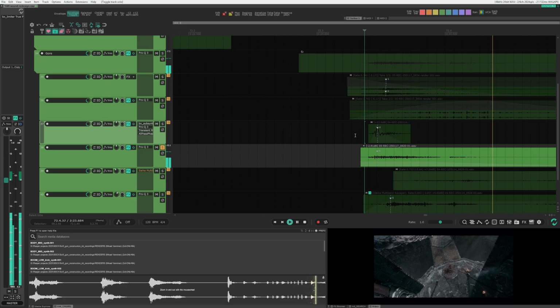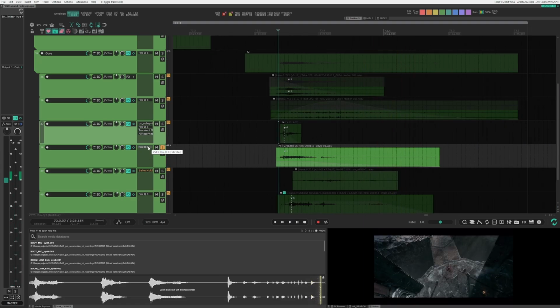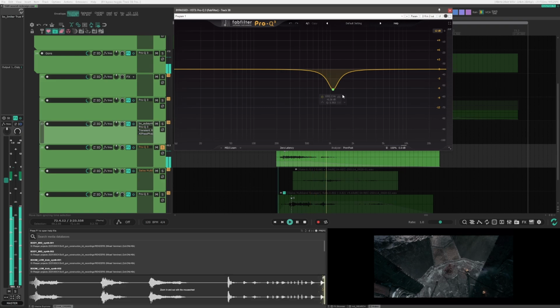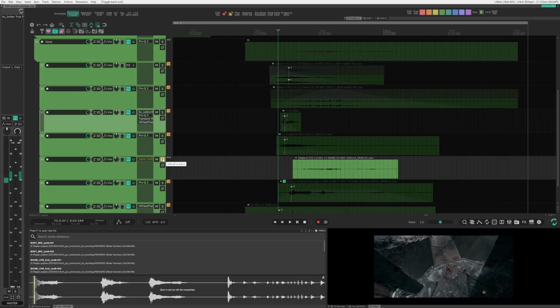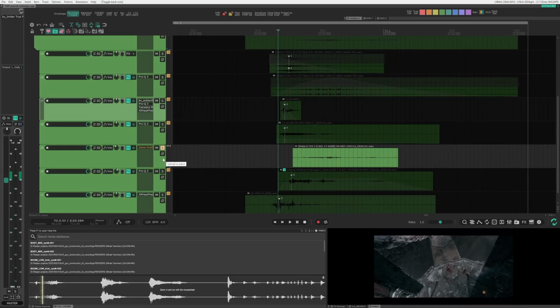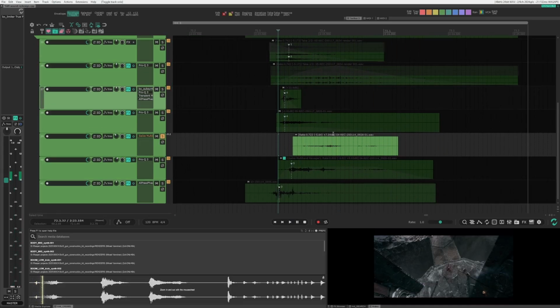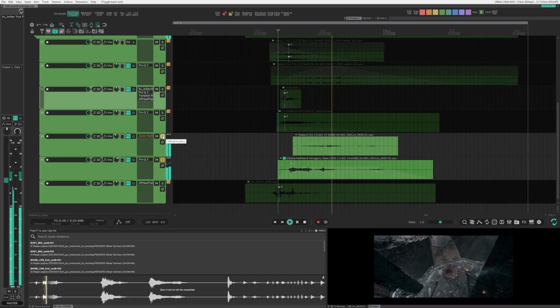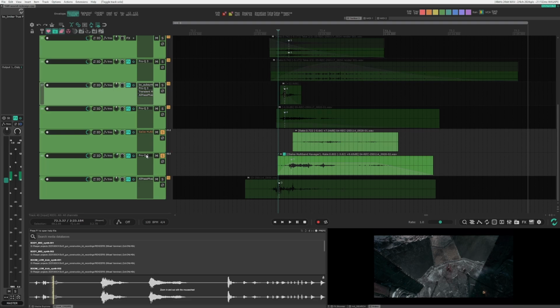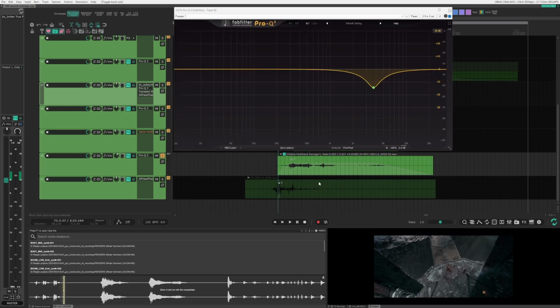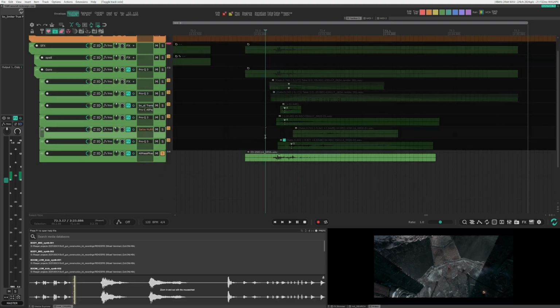Then we have a little bit of mouth movement, taking away a little bit of mids from that. Then we have tomato eating sounds, pitched down a little bit, and actually no effects there. It's just layered with this other sound of me eating a tomato again. And then we have this last track.